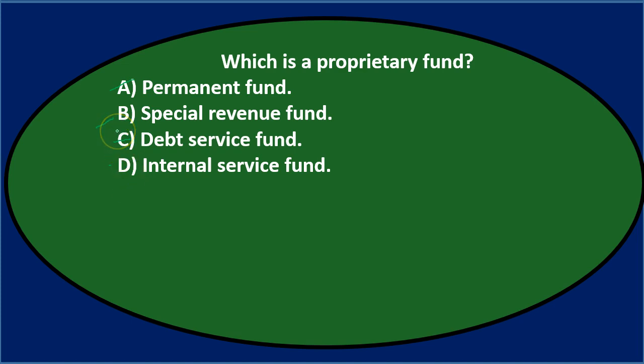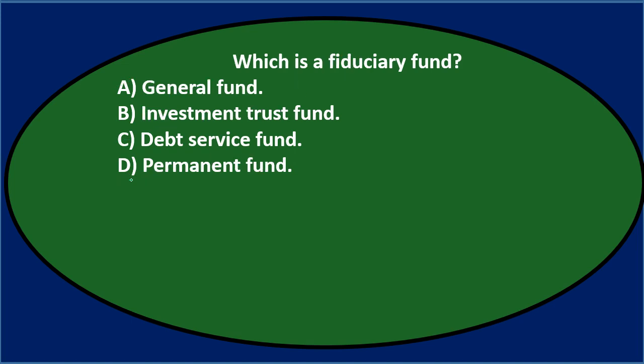Special revenue is going to have revenue that's been assigned to a specific purpose. So D is our final answer, which is a proprietary fund. D, internal service fund. Next question.